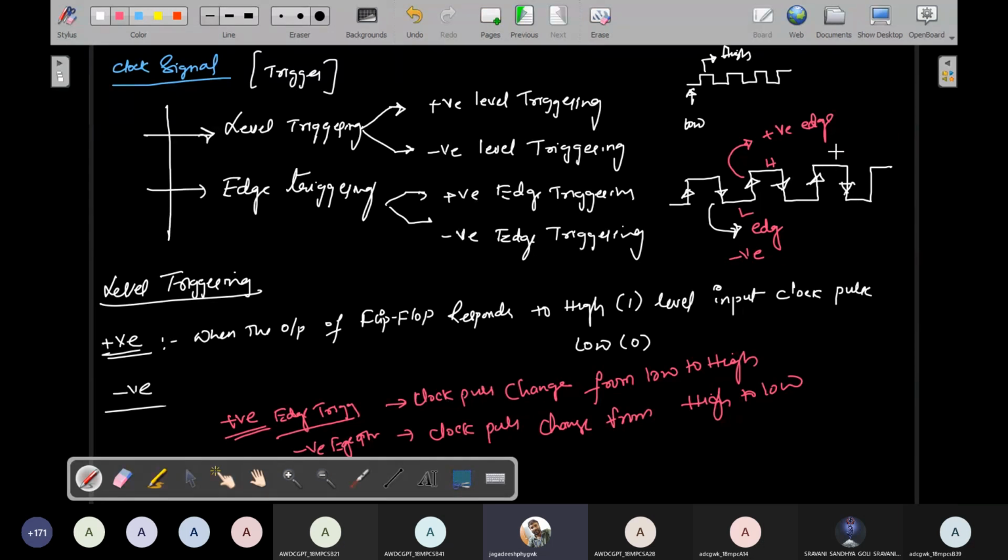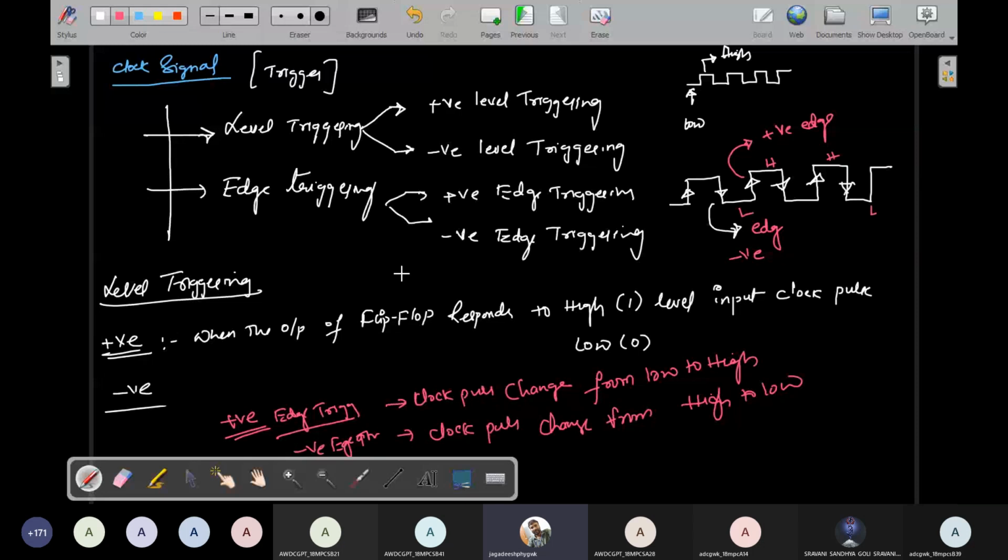This is the high level and this is the low level. So from high to low indicates negative edge triggering, and from low to high indicates positive edge triggering. Understand, everybody? Please respond, is everybody understanding or not?